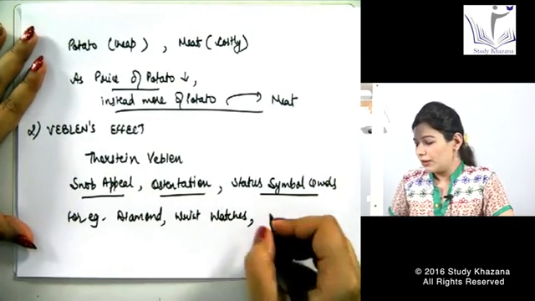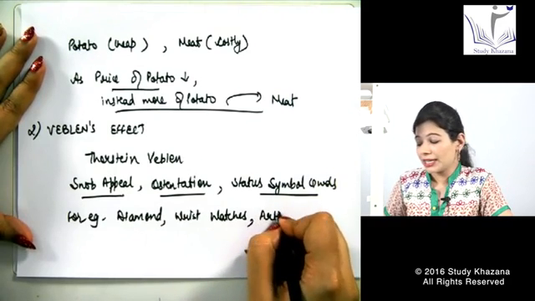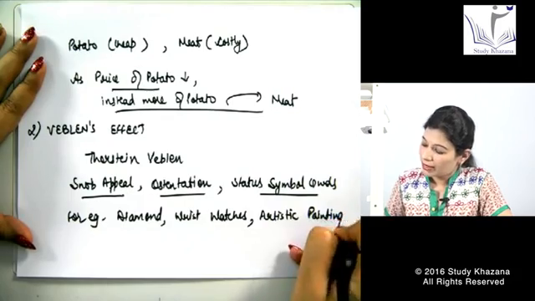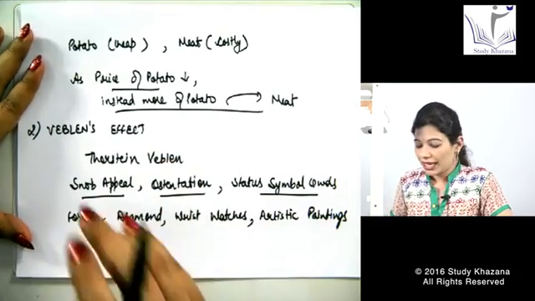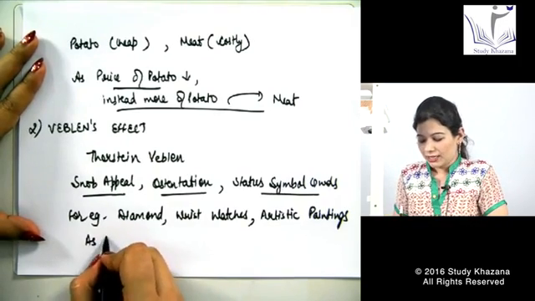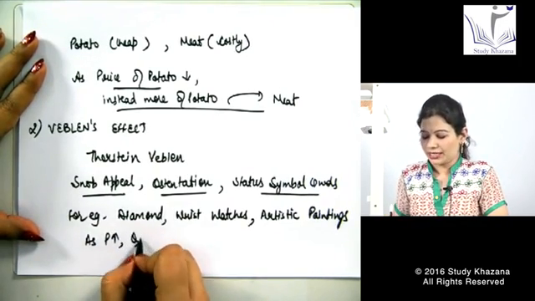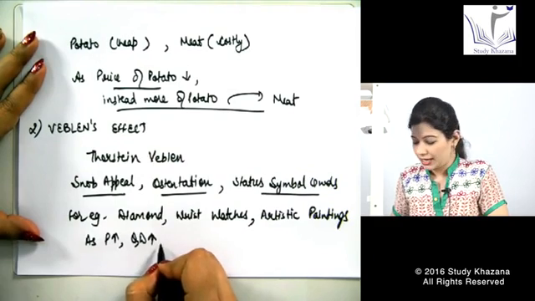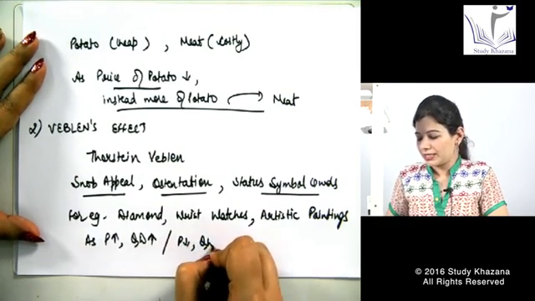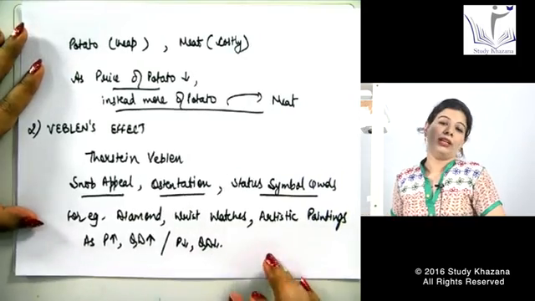So diamonds, wristwatches, artistic paintings. Again, these cost amounts in lakhs. So again, these are Veblen's effect. In this case, as price increases, quantity demanded increases, and if their price decreases, quantity demanded also decreases.